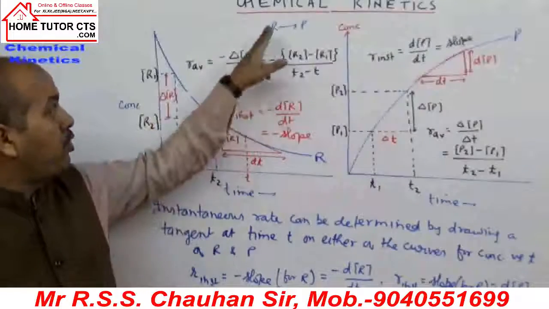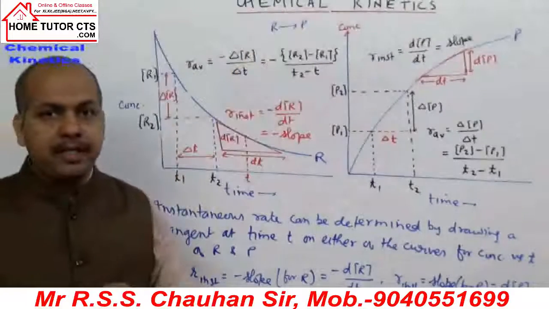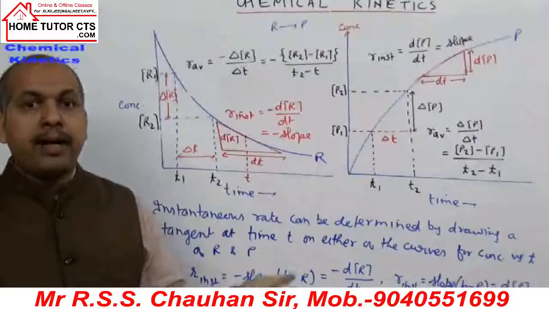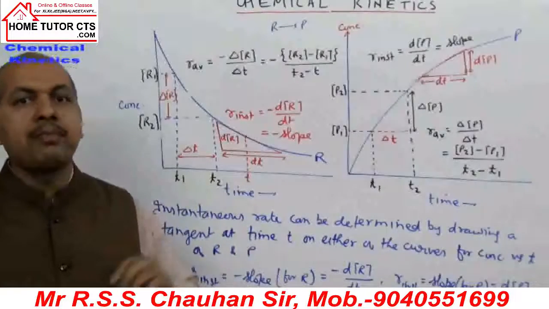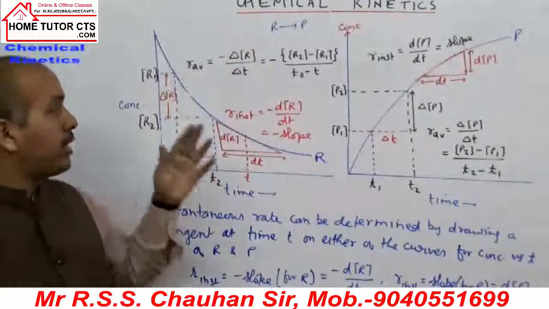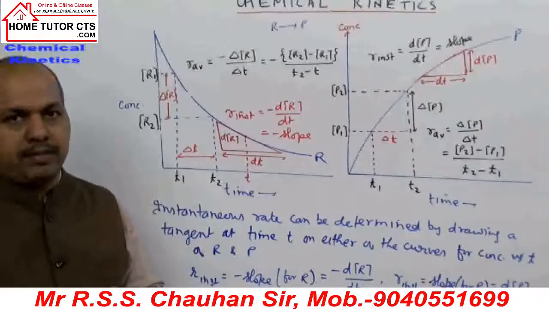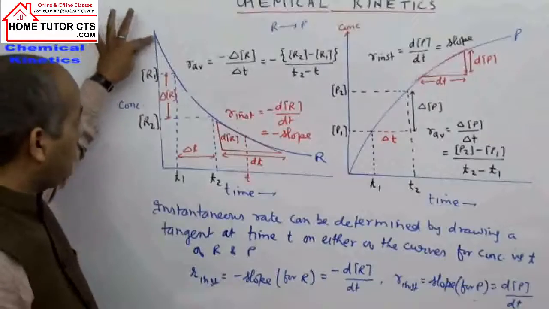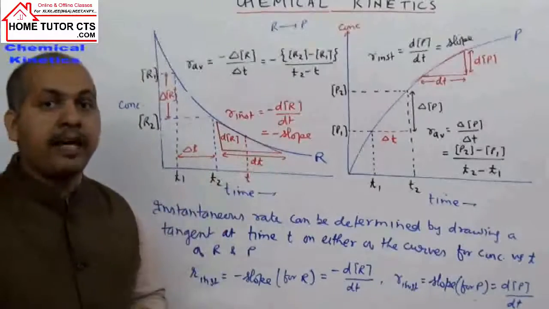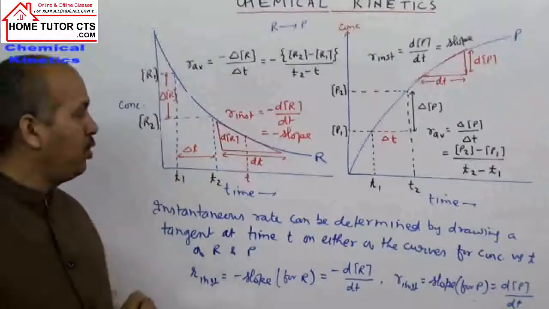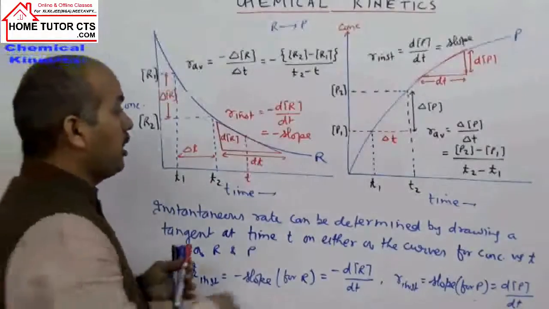For a reaction of reactant R to product P, the rate of reaction can be expressed using either reactant or product. The concentration of reactant decreases with time, while the concentration of product increases with time.